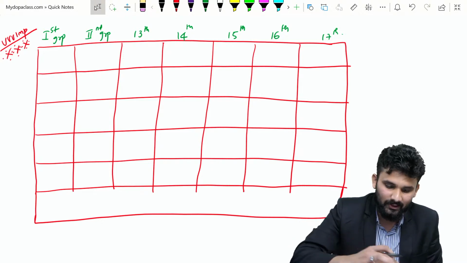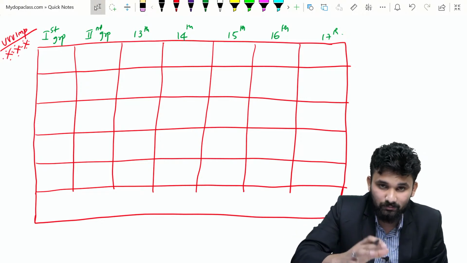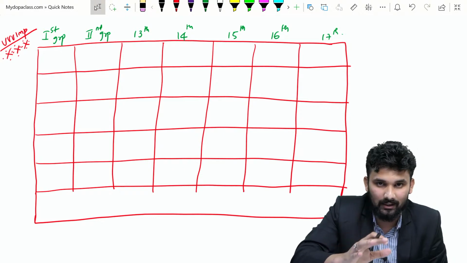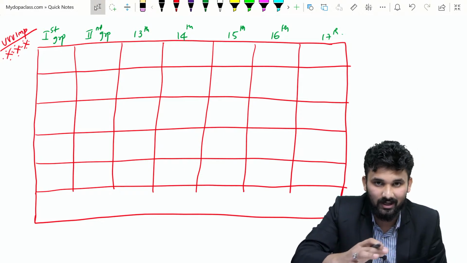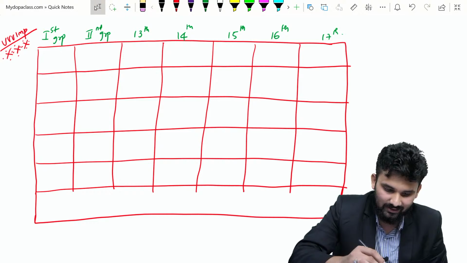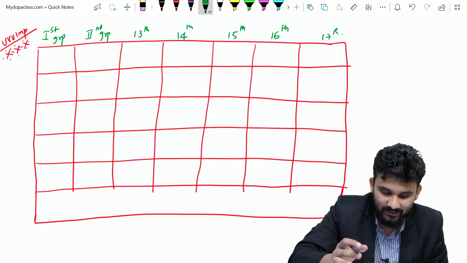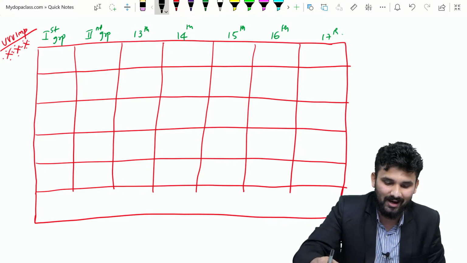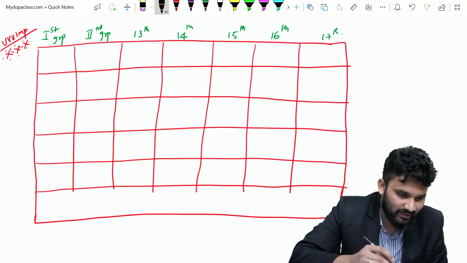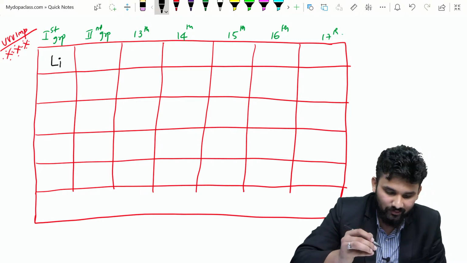Here I am plotting first, second, 13, 14, 15, 16 and 17. I am drawing this box using three colors. By using color I will explain the acidity, basicity and amphotericity. For this I am taking three colors: one is black, one is red and one is green. The first one is black. The first element is lithium. Here I am putting lithium.